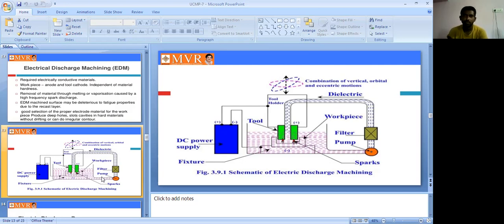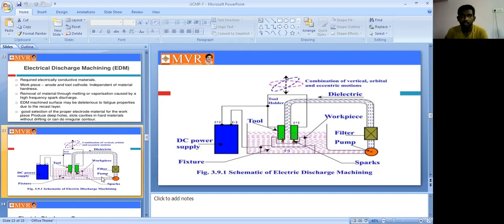In your previous processes, the tool directly removes the metal from the workpiece, in the mechanical or electrochemical processes. But here we cannot remove the metal directly with the tool. The tool produces a spark, and based on the spark only, we remove the metal from the workpiece. This is called the electric discharge machining process, a very important topic in thermal metal removal processes.